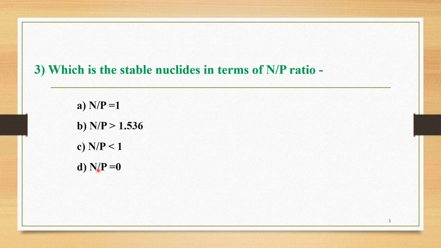We know the relationship between the neutron proton ratio and the stability of the nuclides. We know the graph of that particular stability strip of the neutron proton ratio. So according to that graph, we know very well that the nuclides which have a neutron proton ratio equal to 1 are present in the stability strip, and that's why those nuclei are called the most stable nuclides, and that's why the correct answer for MCQ number 3 is option A, that is if the neutron proton ratio is equal to 1, then those nuclides are called stable nuclides.